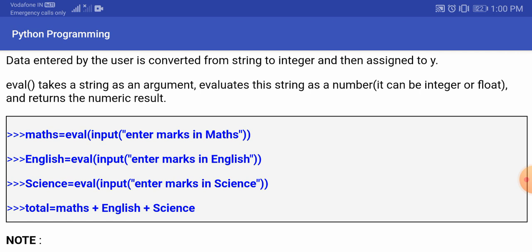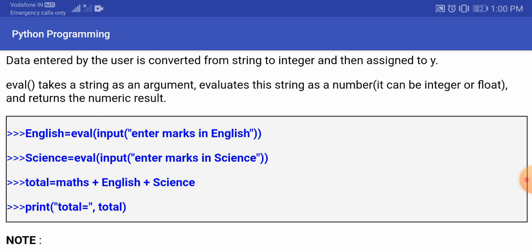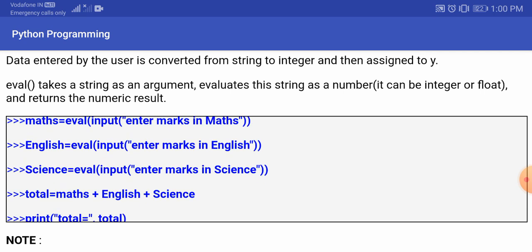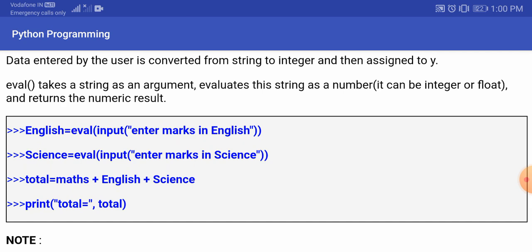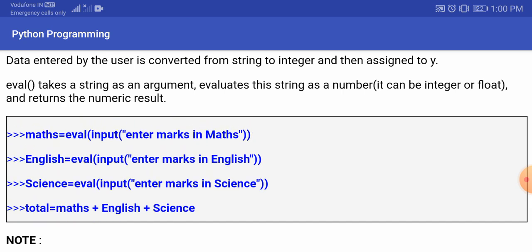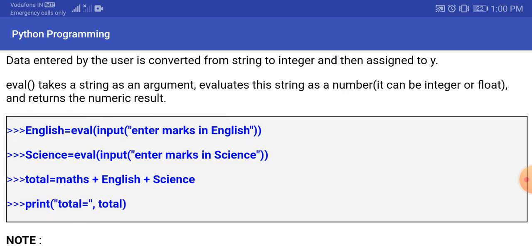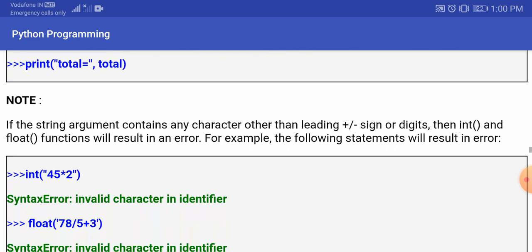So here in the example you can see maths equals eval input, enter marks, then English eval input, enter marks in English, and similarly we have given marks for science, and then we have written total equals maths plus English plus science. So it is going to add the values of these three variables, and then we write print total equals total. So in this case you are going to get this output.